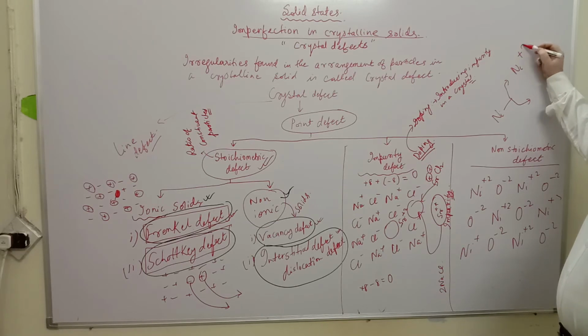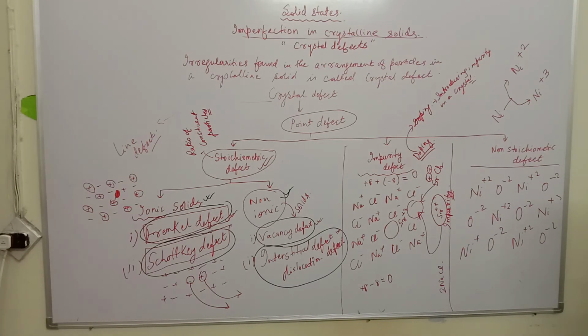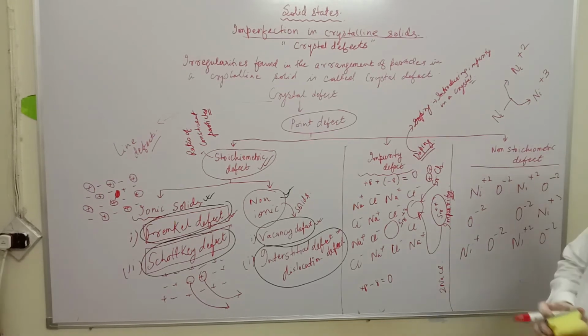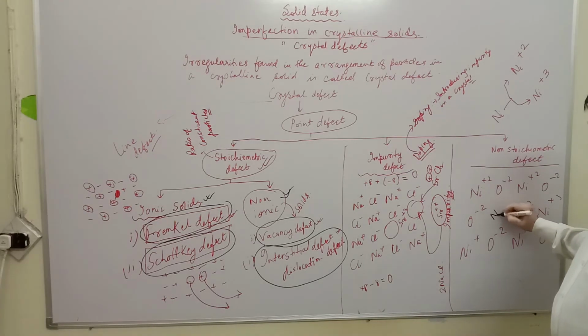It can exist as Ni2+, it can also exist as nickel 3+. Now if any of this divalent ion becomes a trivalent ion, say if I choose this and it becomes nickel 3+, so one positive charge has become extra.